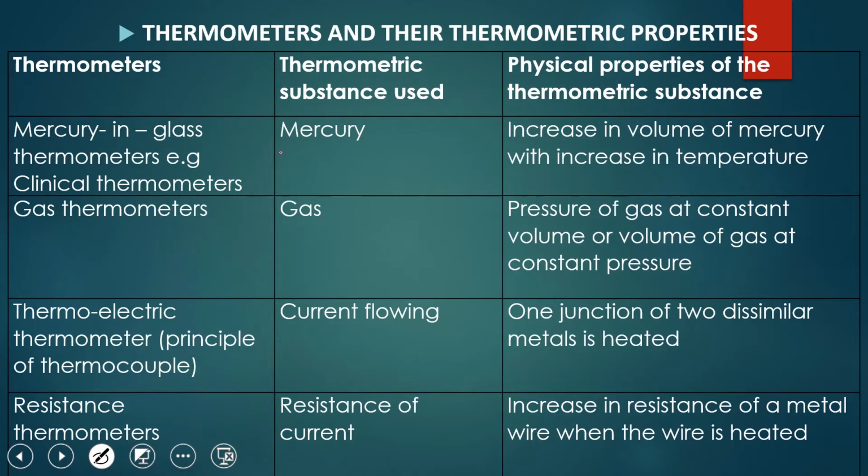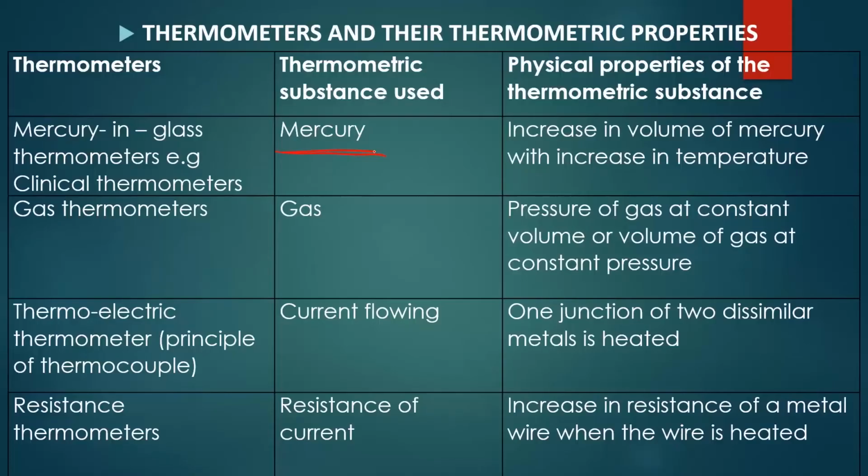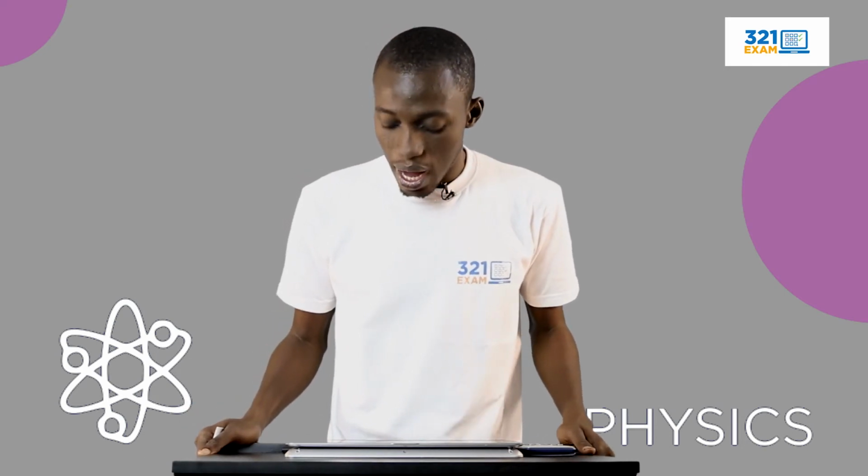The thermometric substance used here in the mercury in glass thermometer is mercury. And remember, mercury is one of the metals that exist in liquid state, right? And the physical property of this substance is the increase in volume of mercury with increase in temperature. When you get to the hospital, perhaps you're ill, the first thing they do, as I said earlier on, is to measure your temperature. And immediately they insert the thermometer and it reads your temperature. They take the difference between the original level of the mercury in the thermometer and the final level, and that gives you the temperature, right?